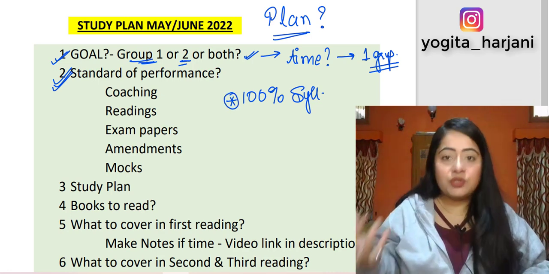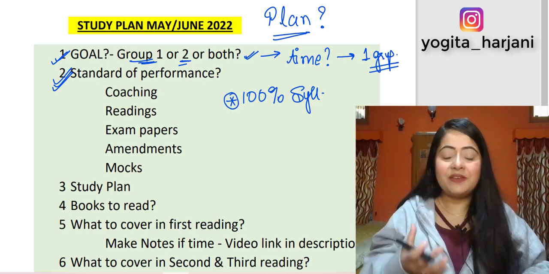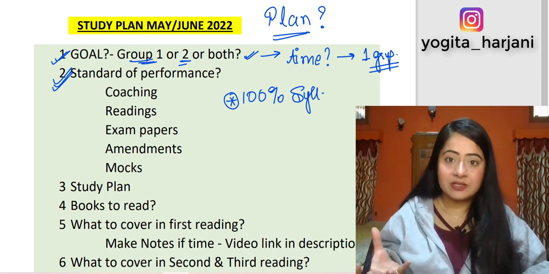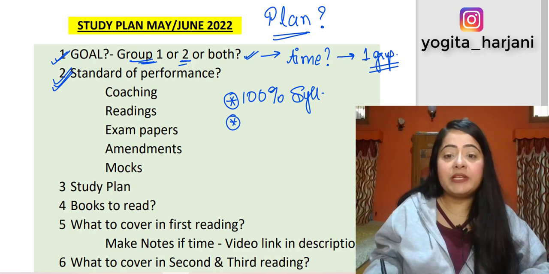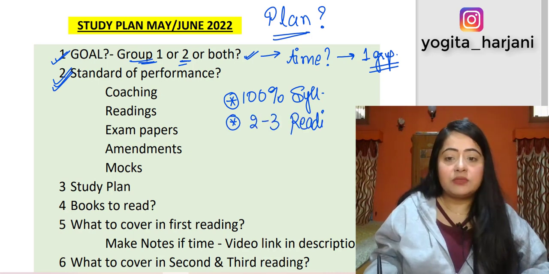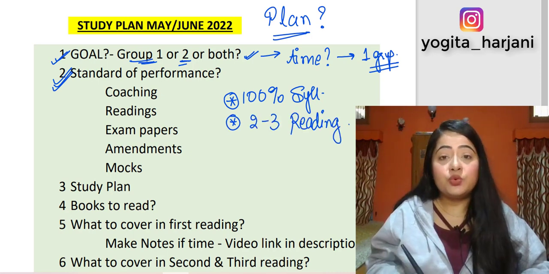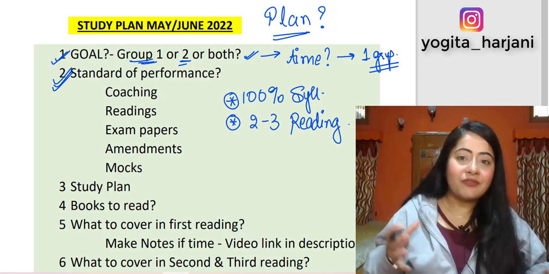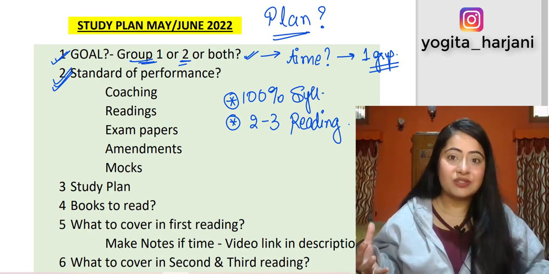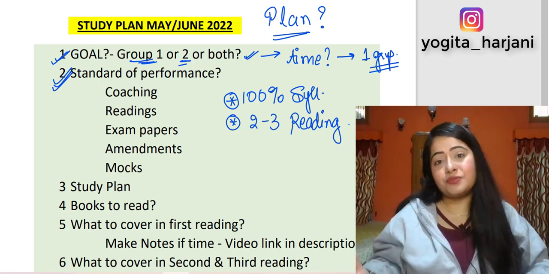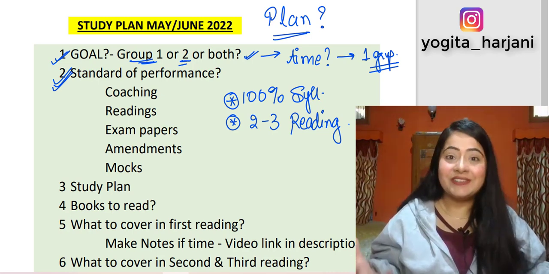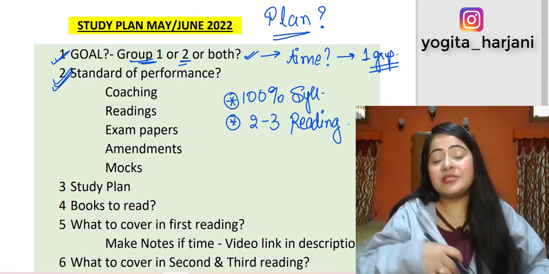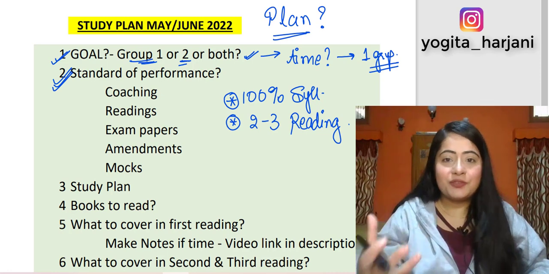Okay, now if you aim to complete 100% syllabus, then if not the 100%, at least you will end up completing 80% or 90% of the syllabus. The second thing is, let's try to complete 2 to 3 readings. See, when you were in school or college, we used to have semester examinations, half yearly, quarterly, and final examinations. When multiple times we read the same subject, we learn it faster, we learn it better, we understand it better, right? Now in our CA curriculum, CS curriculum, we don't have that kind of a practice, right?